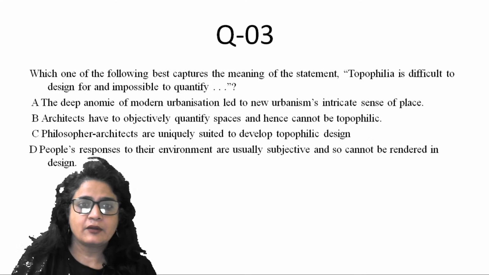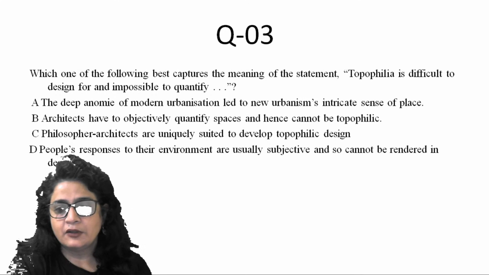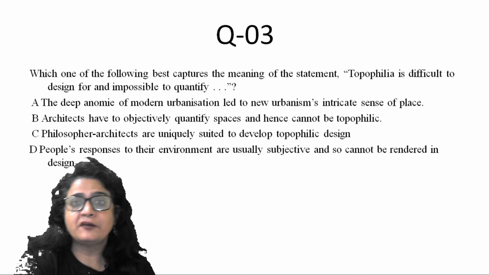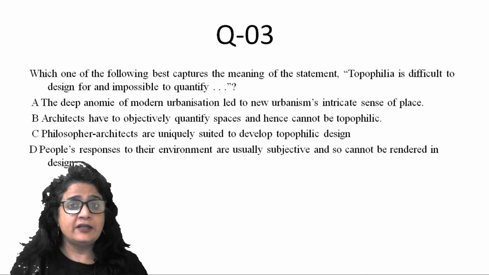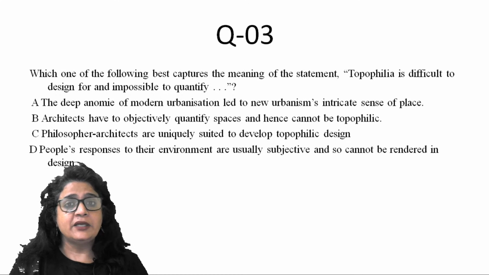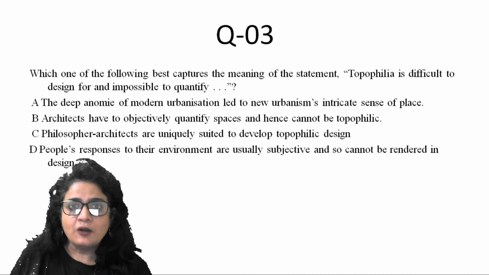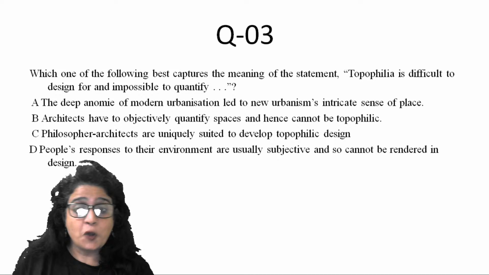Question number 3. Which of the following best captures the meaning of the statement? Topophilia is difficult to design for and impossible to quantify, right? So remember the paragraph which discussed architects and designers, however well intentioned they may be, but ultimately the designs they are going to create are going to disappoint because they cannot create those elements in a contrived plan. Which option captures that mood or that sentiment?